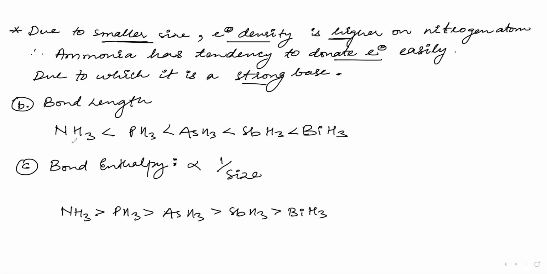Now see, I am giving you all of the orders for bond length and bond enthalpy in group 15. But from group 16 onwards, you will be answering each and every order, because you have got no problem with the concepts here. Group 16 onwards, you will have to answer. Waiting for Abir, Amalia, Mariam, and Sania.